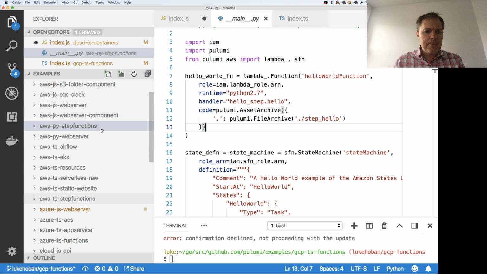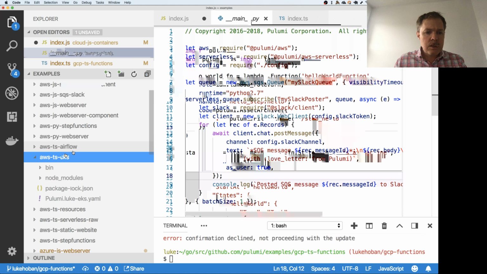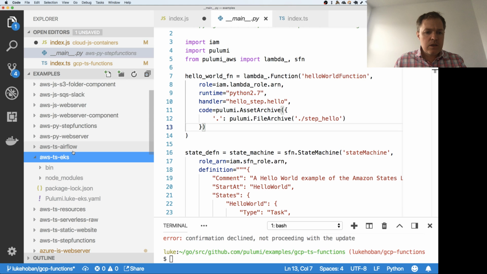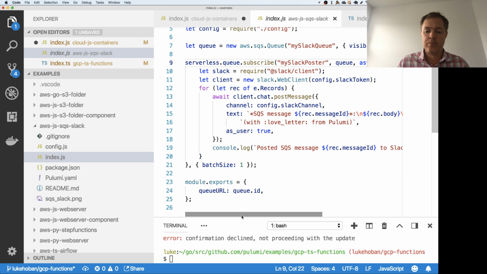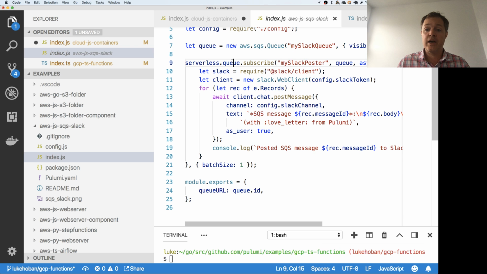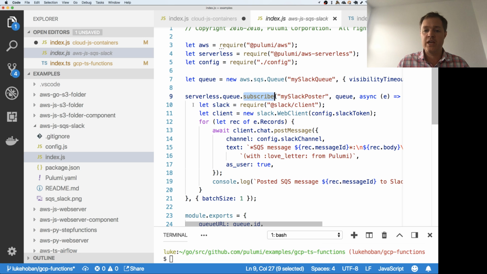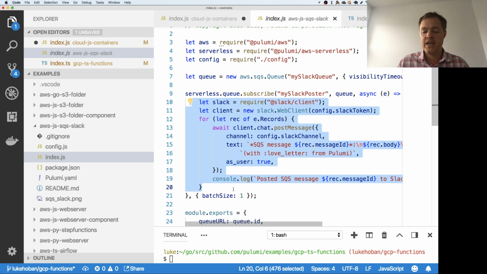Okay, one thing I'll highlight really quickly is that AWS finally added support for queues as an event source for Lambda. And so we added this very simple example of using a queue, in this case an SQS queue, as an event source for subscribing to, and then you can run whatever code you want inside that. And so this is really nice.